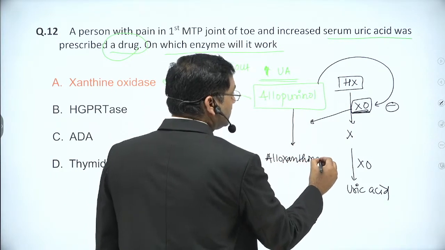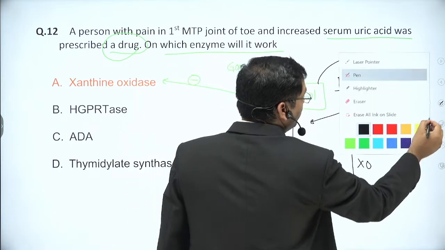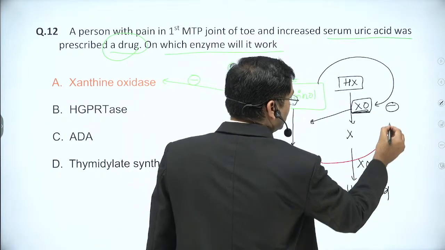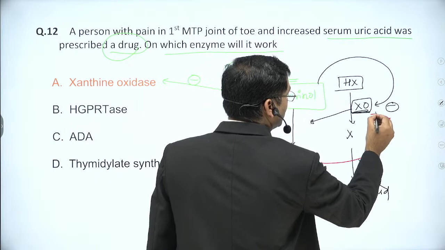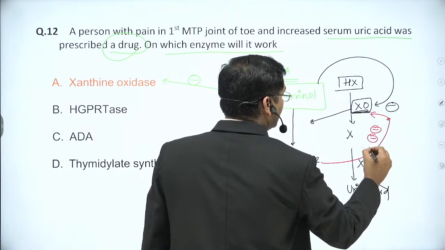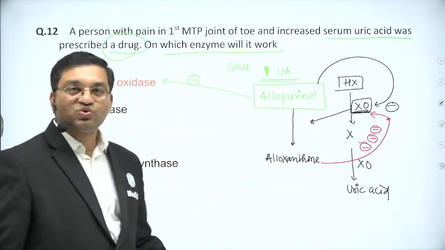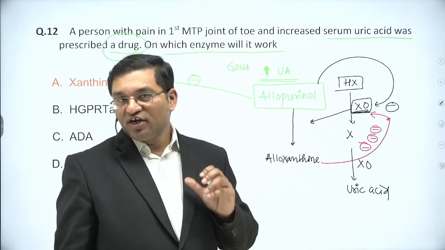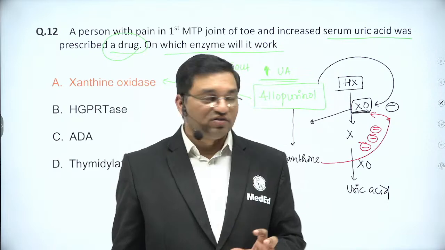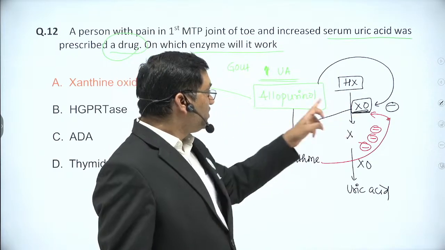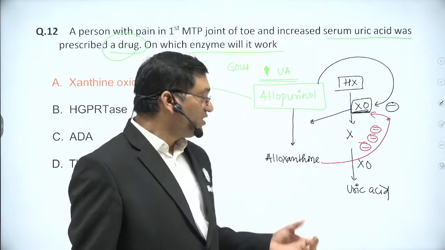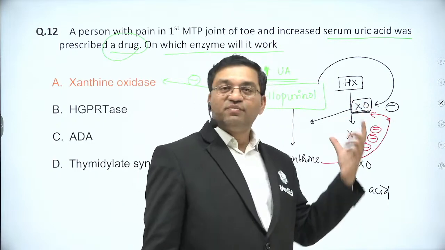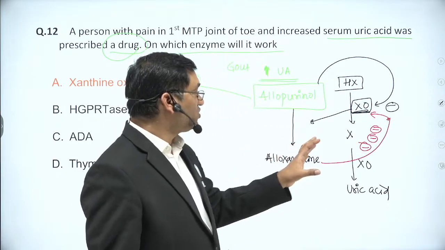And this alloxanthine is a potent inhibitor. It is a more potent inhibitor of xanthine oxidase. This is known as suicide inhibition. Okay, खुद के पैर पे कुल्हाड़ी मारना, suicide inhibition. This xanthine oxidase converts allopurinol to alloxanthine, and it is a more potent inhibitor of xanthine oxidase. That's why it is known as suicide inhibition.